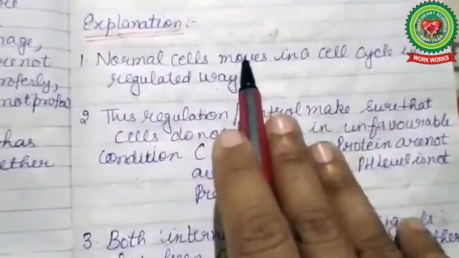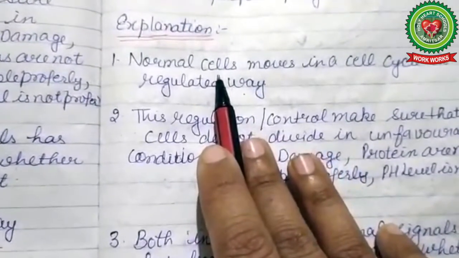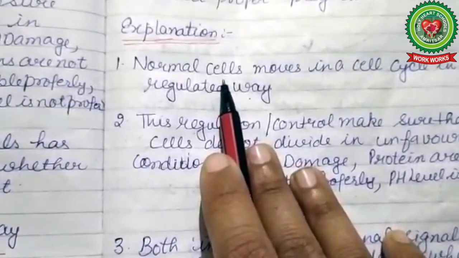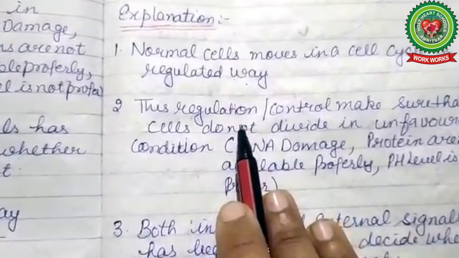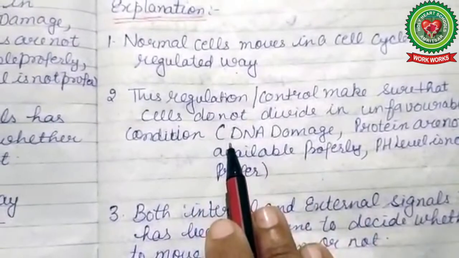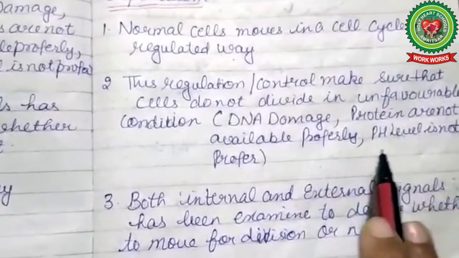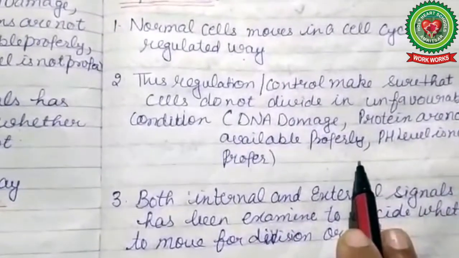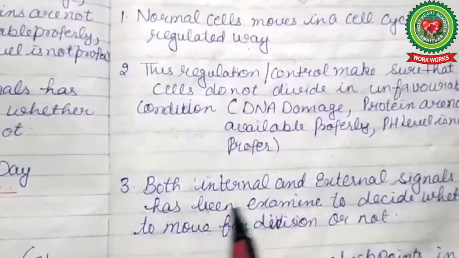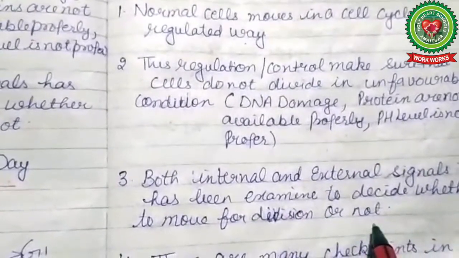We know that normal cells move in the cell cycle in a regulated way. If the cell is not moving in a regulated way, it causes uncontrolled division that spreads in the body, like cancer or tumor. This regulation makes sure that cells do not divide in unfavorable conditions, like DNA damage, proteins not being available properly, pH level not maintained properly, or temperature not maintained. So both internal and external signals are examined to decide whether the cell should move on to division or not.